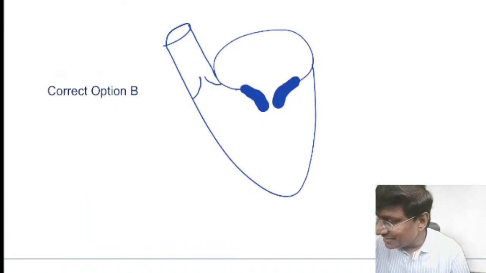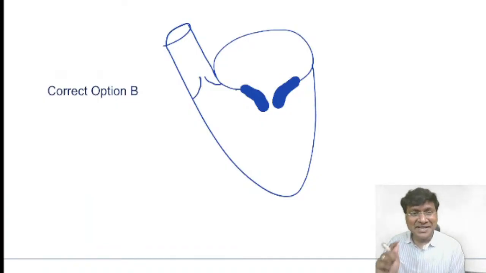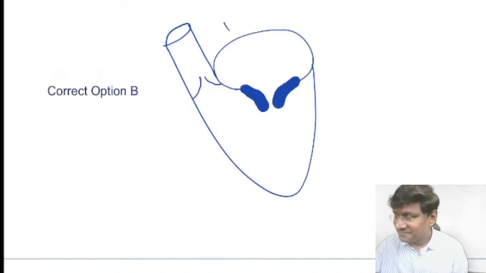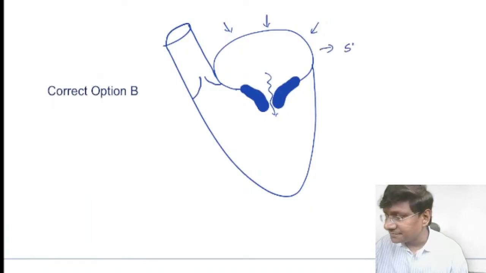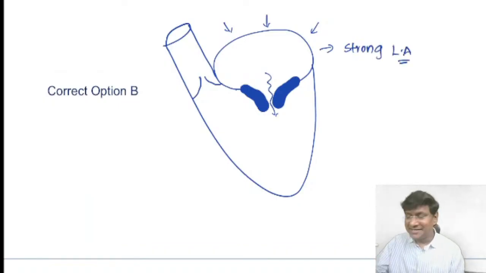Now if the left atrium contracts normally, do you think the blood can be pushed into the ventricle? No. The left atrium will give a very strong left atrial contraction in order to push the blood against the stenosed mitral valve.